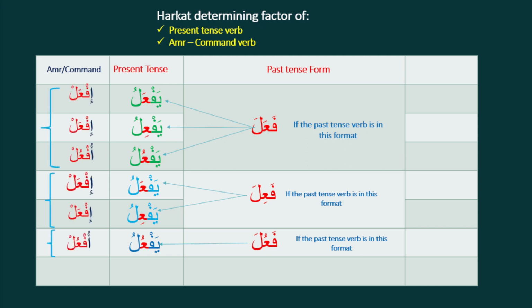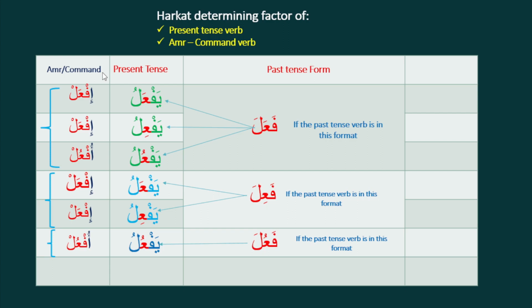And in case of the amr, if the middle letter of any present tense verb is dhamma, then it will start with u. Like here, this dhamma, it is uf'ul. Here also dhamma, it is uf'ul. But in all other cases, fatha and kasra, it starts with e. So here it is if'al, if'il, and so on. So this is the pattern of determining the present tense verb middle letter harakat and the amr.